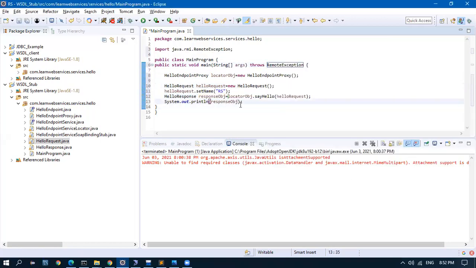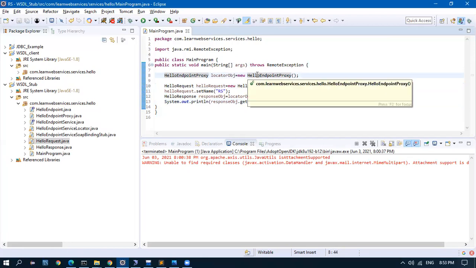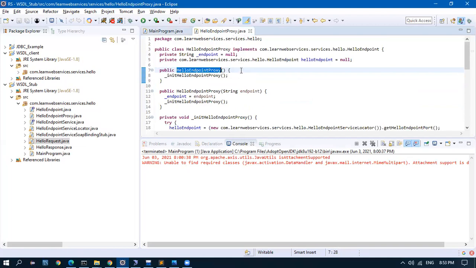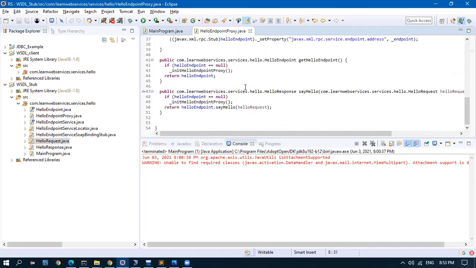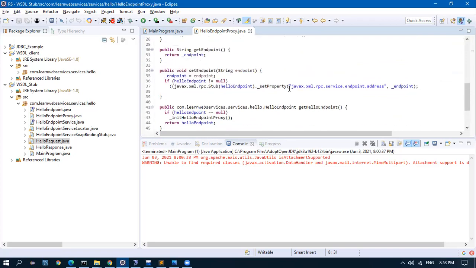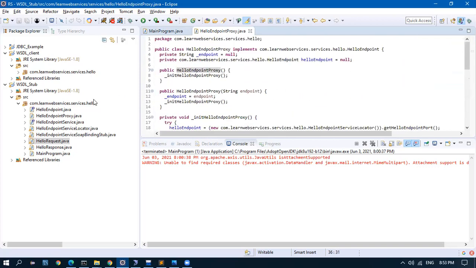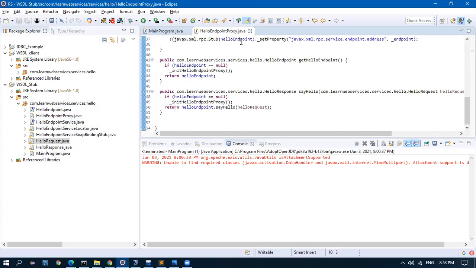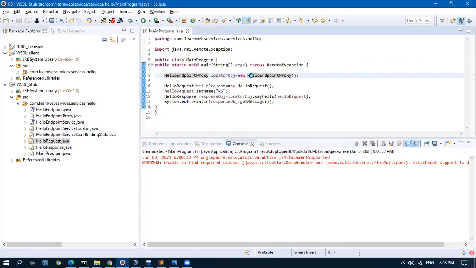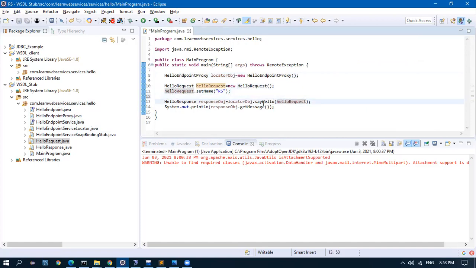By using our stub, it's going to get the values. This is the stub. We didn't create this. It was automatically created using WSDL. See here. This has the endpoint. This has the endpoint address. Everything is internally referenced. This will refer to all these files. Our work is just to call the stub. Using the stub object, we form the request object, set that request object, and call the hello method.